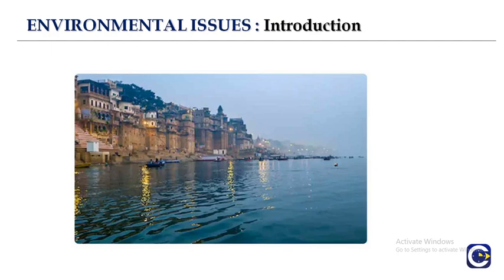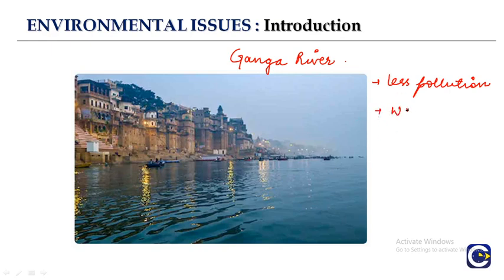So if you look at this beautiful image, this is the Ganga River. In the news it has been shown that this Ganga River has actually cleaned itself, and during the last lockdown days it has been purely clean and there's less pollution. But why is there less pollution? It is also mentioned that the water quality is improved. But why during the lockdown only, not earlier?